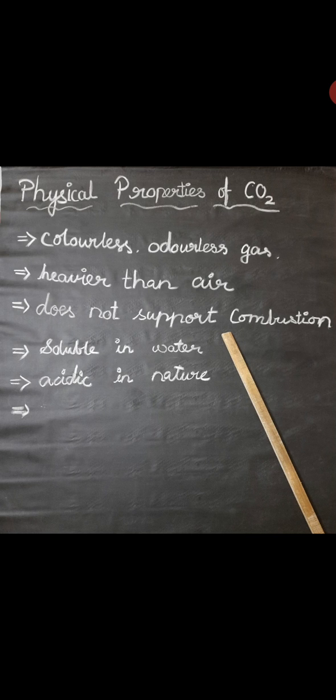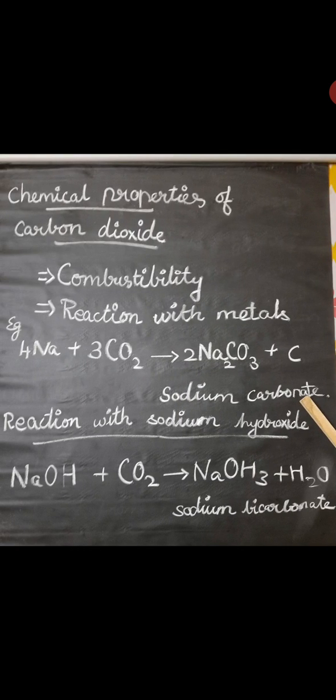Next we can see the chemical properties. Combustibility: it is a non-combustible gas and does not support combustion. We already saw this in the physical properties also. Then carbon dioxide reacts with metals. Lighter metals like sodium, potassium, and calcium combine with carbon dioxide to form the corresponding carbonates, whereas magnesium gives an oxide and carbon.